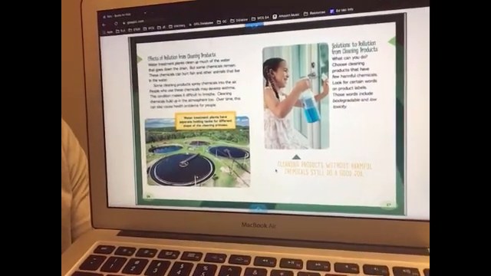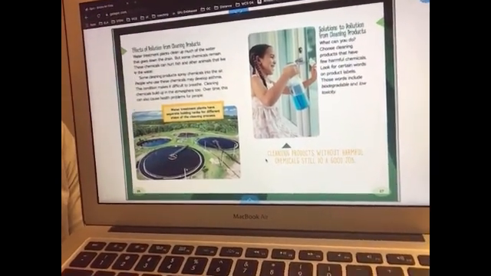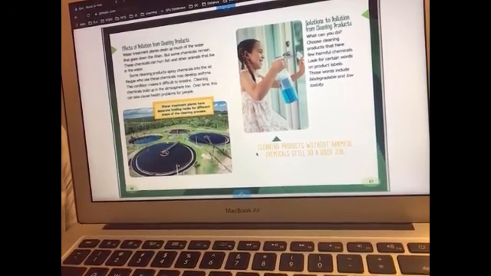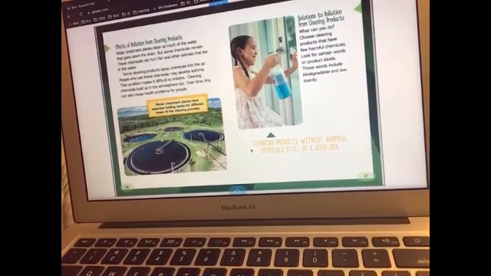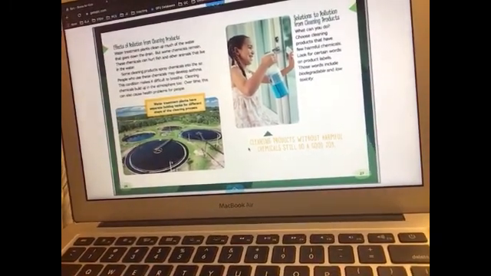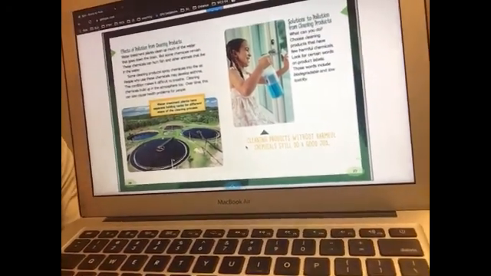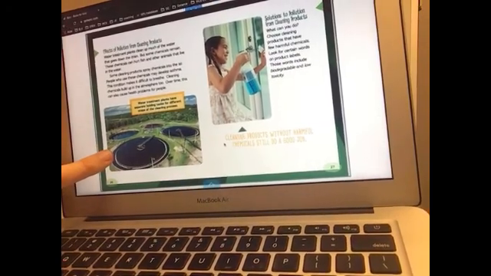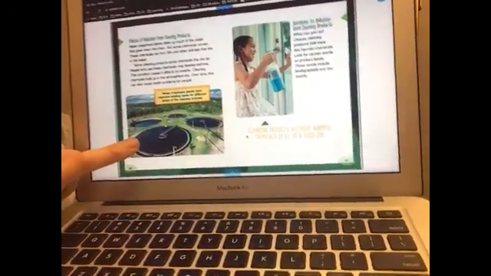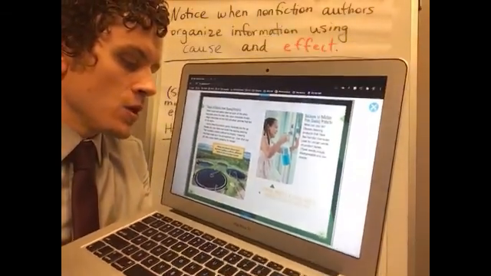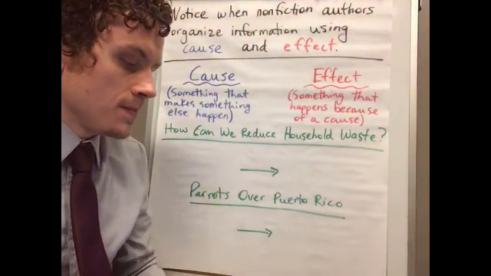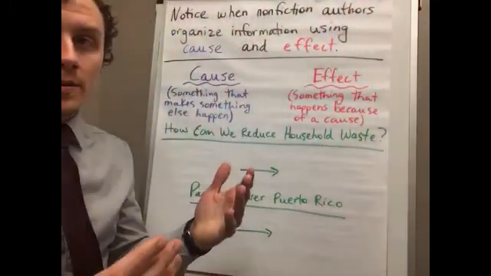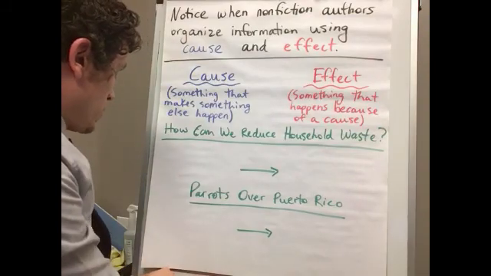"Some cleaning products spray chemicals into the air. People who use these chemicals may develop asthma. This condition makes it difficult to breathe. Cleaning chemicals build up in the atmosphere too. Over time, this can also cause health problems for people." And you can see here water treatment plants have separate holding tanks for different steps of the cleaning process. Fascinating stuff. Okay? So now, what are the causes that are talked about here in this book?